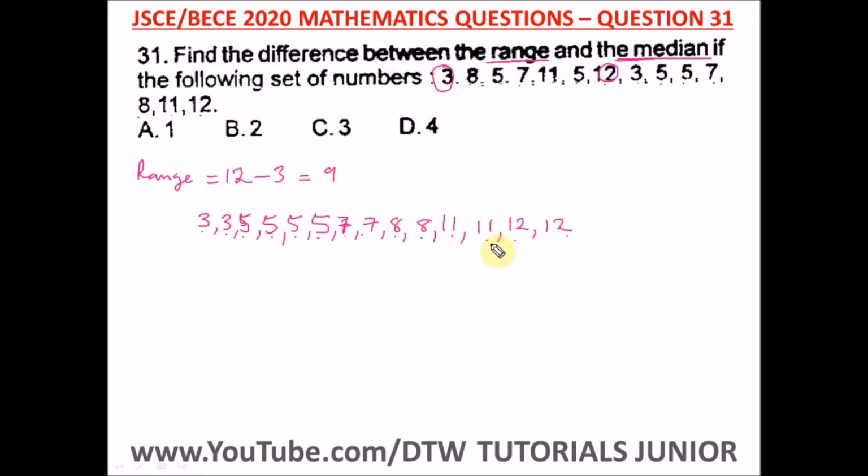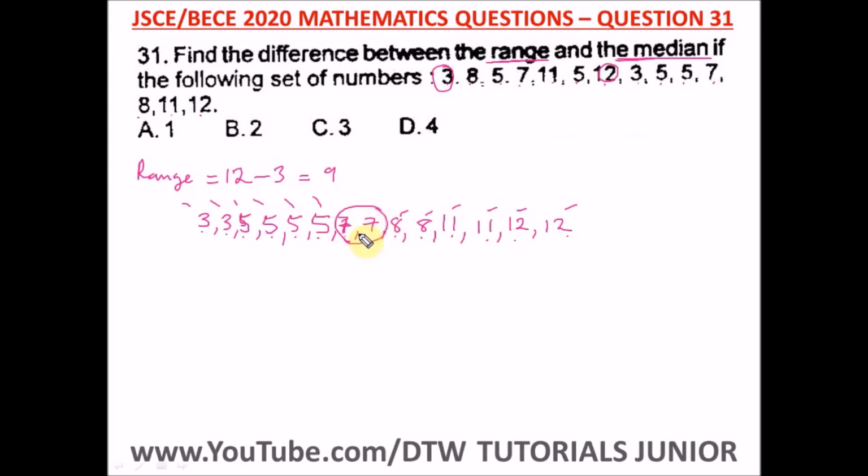So it means we are going to have a median of 2 values that will stay in the middle. I would pick this because from here we have 1, 2, 3, 4, 5, 6, and we have 1, 2, 3, 4, 5, 6. So these 2 values are in the middle. Because the number of this set of numbers is 14, the middle will be between 2 numbers.